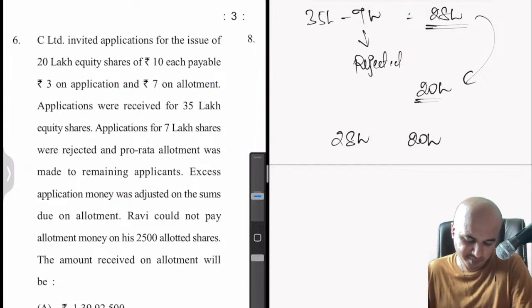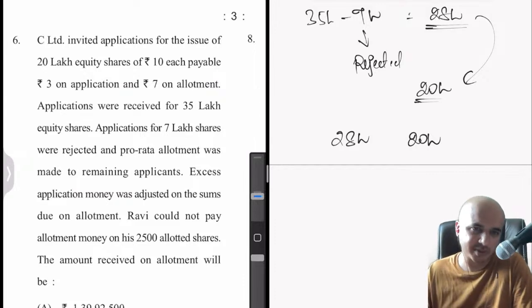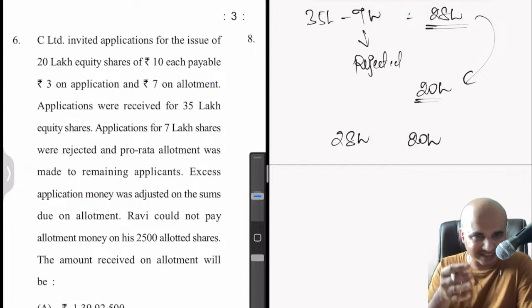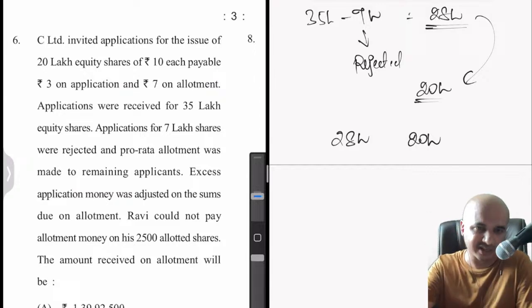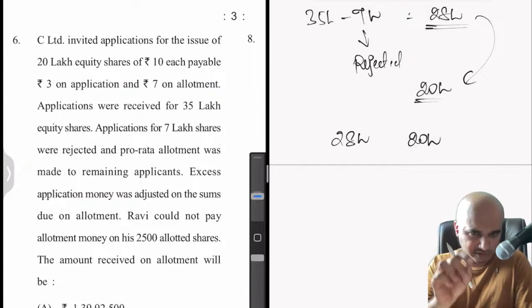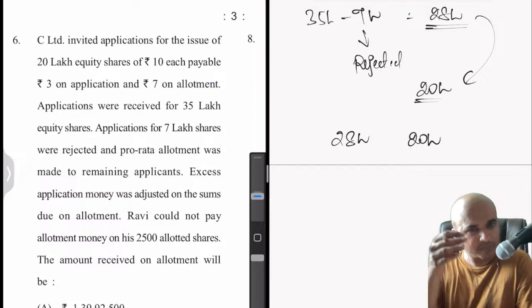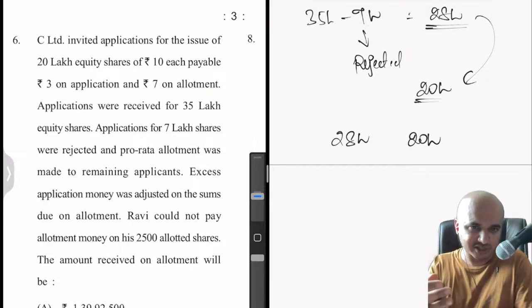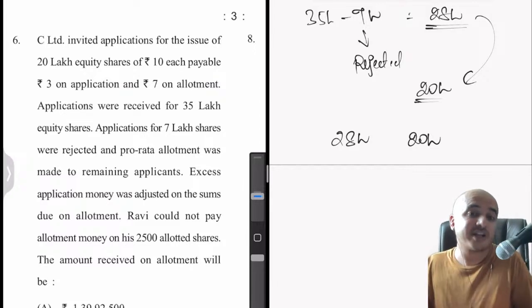Then what else do they say? No excess application money was to be refunded, adjusted on the sums due on allotment. See, in case of pro rata, we always do that. Whatever is the excess which we have received, that we will adjust it towards the next stage. We don't have to return that money. Why we will get excess, we will see in a minute. But for now, remember that someone would have paid extra while applying for the shares, because they wouldn't have received whatever they applied for.